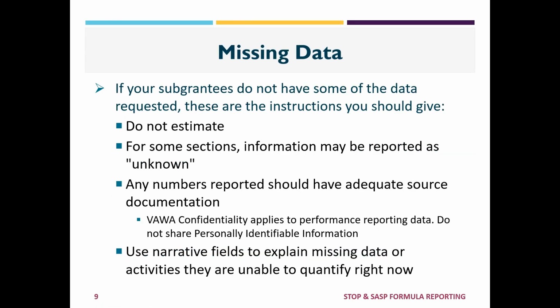If a subgrantee is not able to provide information to a question on the form that's required, and they do not have some of the data that's requested, these are the instructions you should give. Do not estimate. Any numbers reported should have adequate source documentation. Use narrative fields to explain missing data or activities that they are unable to quantify at the time of reporting.